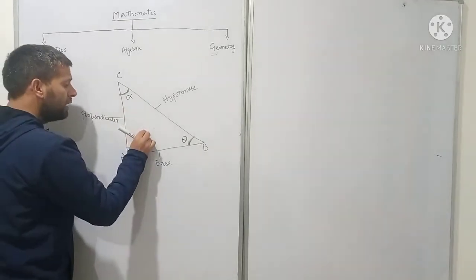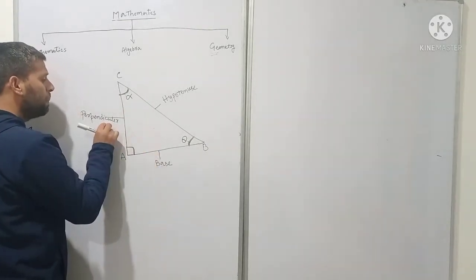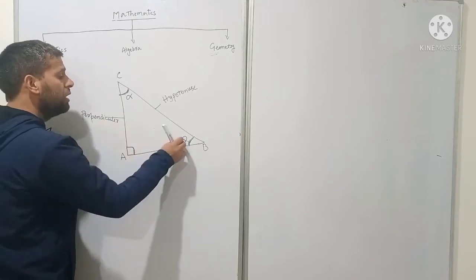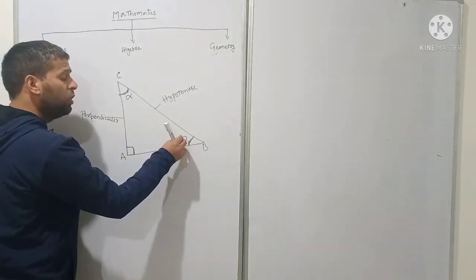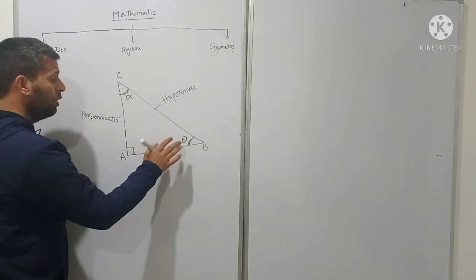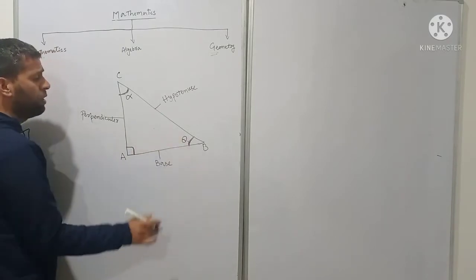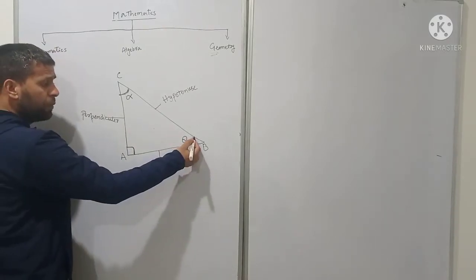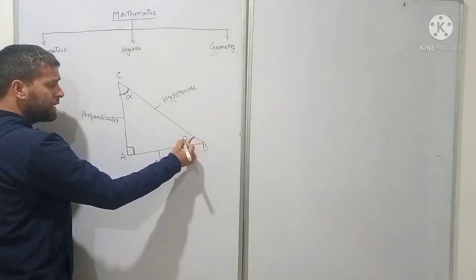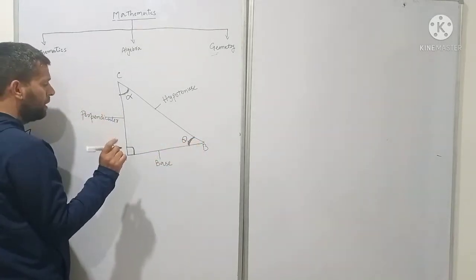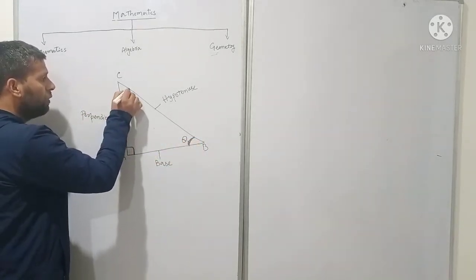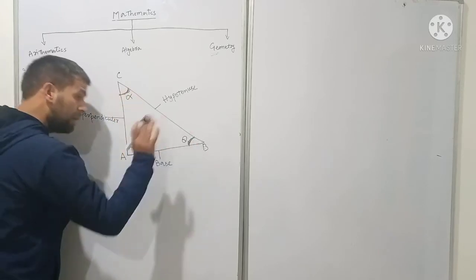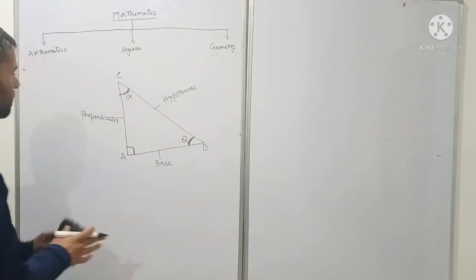So in a right angle triangle, base and perpendicular are chosen on the basis of the acute angle. This is an important point. If you work on this acute angle, AC is the perpendicular. If you work on this acute angle, AB is the perpendicular, students.